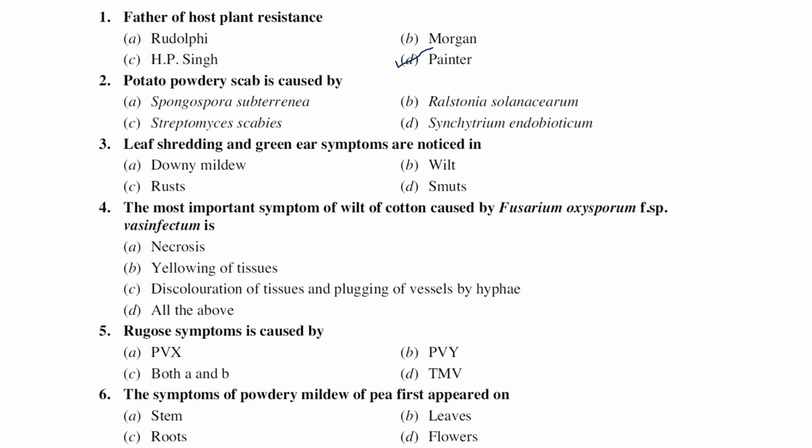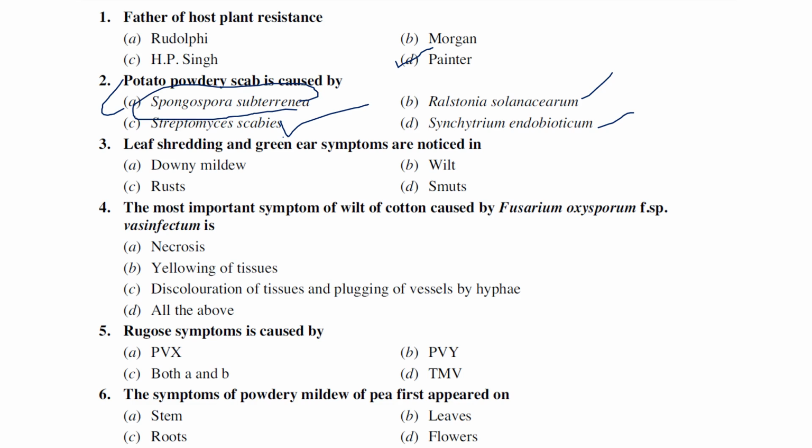Powdery scab of potato, or potato powdery scab, is caused by Spongospora subterranea, Ralstonia, Streptomyces scabies, or Synchytrium endobioticum. Synchytrium endobioticum causes potato wart, right? Ralstonia generally causes bacterial wilts. Streptomyces scabies causes scab kind of disease, right? And Spongospora subterranea causes potato powdery scab. So potato powdery scab is caused by Spongospora subterranea.